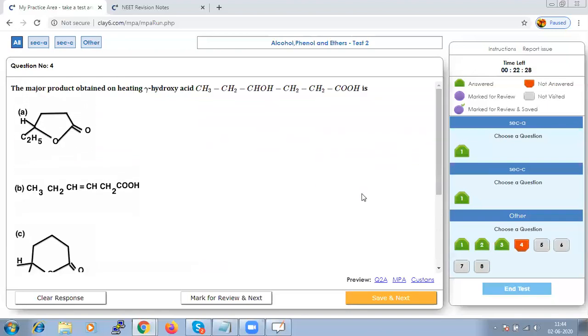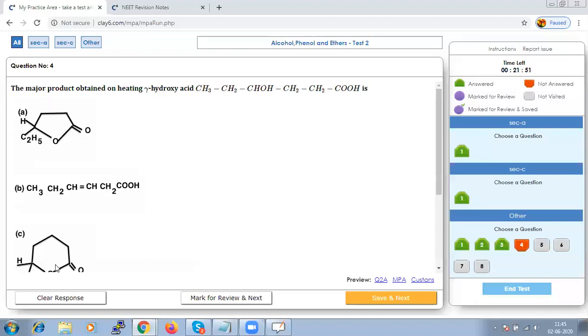The major product obtained on heating a hydroxy acid. We have to find out the major product which we are getting on heating this. We should remember that alpha and gamma hydroxy acids will give you 5- and 6-membered ring compounds, which are more stable. So beta hydroxy and above compounds will give you a linear polymeric ester.